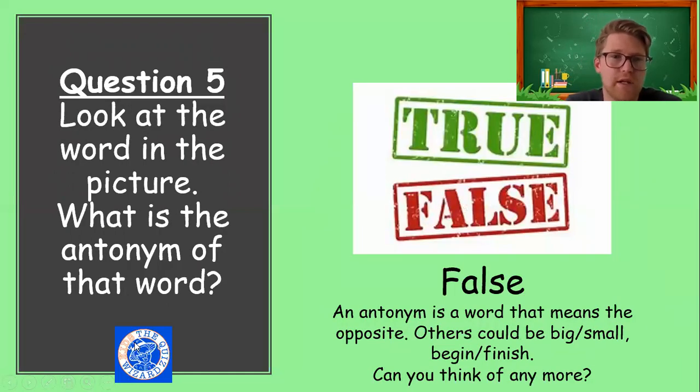Question 5. Look at the word in the picture. What is the antonym of that word? The word in the picture was true. An antonym is a word that means the opposite. You've got synonyms, which mean the same. Antonym means opposite. So others could be big, small, begin, finish, but the antonym of true is false. Why don't you try and see if you can think of any more?